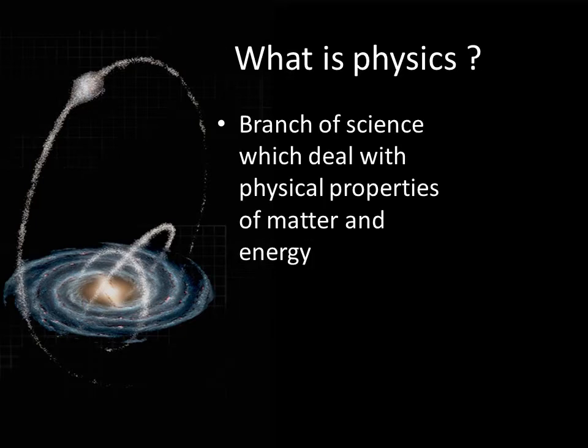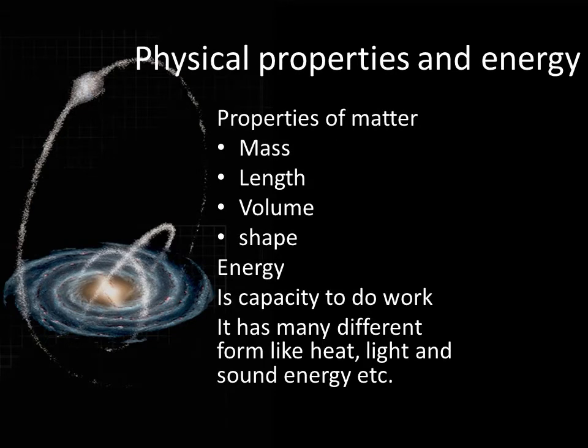So what is physics? A branch of science which deals with the physical properties of matter and energy. What do we mean by physical properties and energy? Physical properties of any object, we just discussed matter, and we are going to be discussing matter all the time. Physical quantities related to it could be its mass, length, volume and shape.